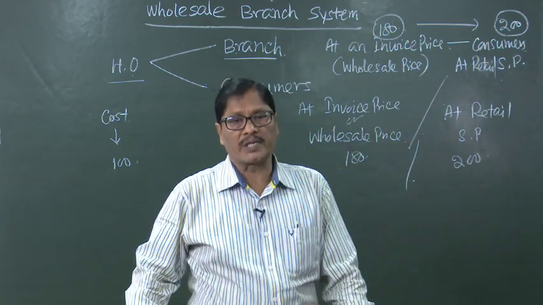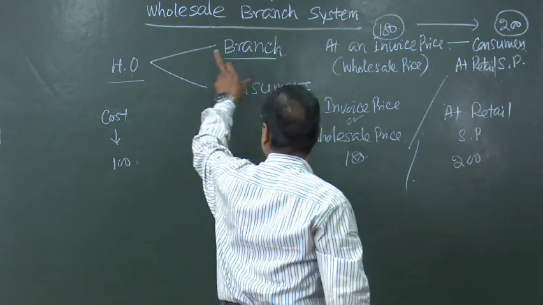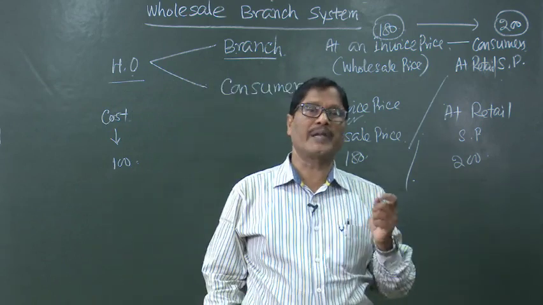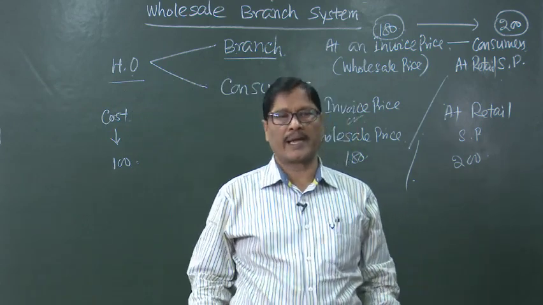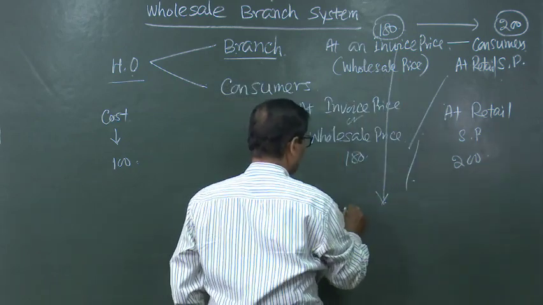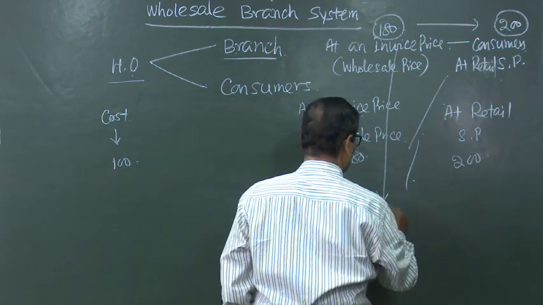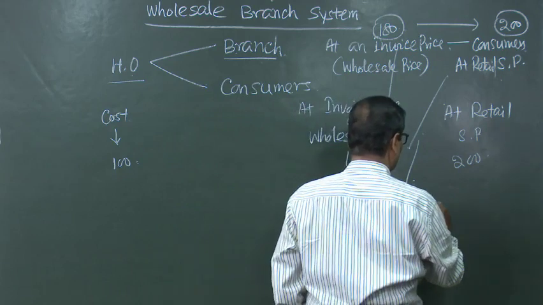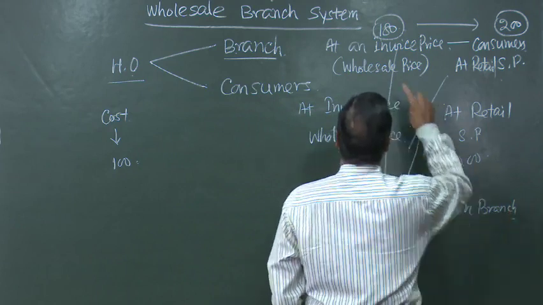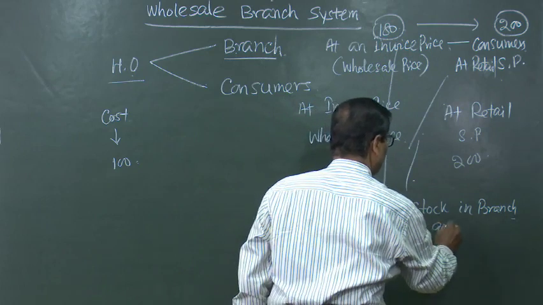But if there is closing stock with the branch, the head office knows that on each 100 rupees, 80 rupees profit has been charged. Suppose in a case, half of the goods are not sold. So, the closing stock in the branch is to be valued at 180 divided by 2, that is 90.